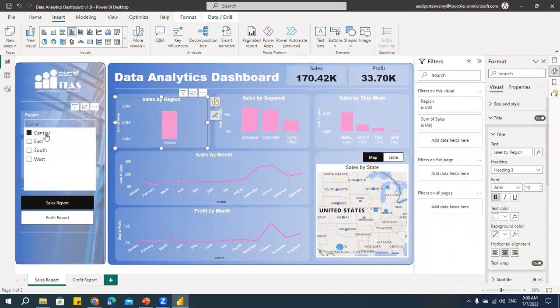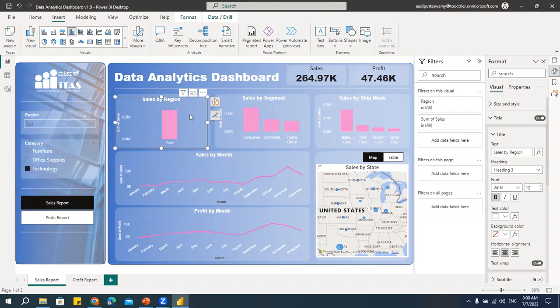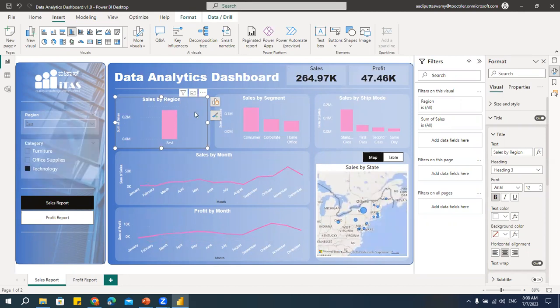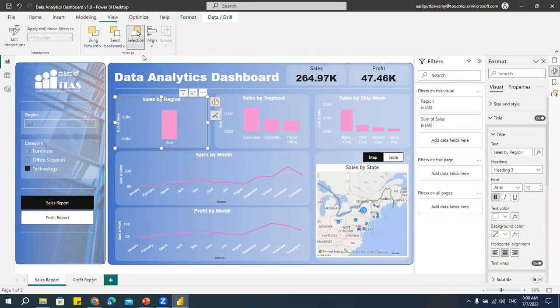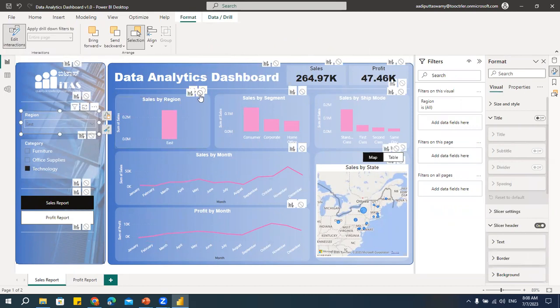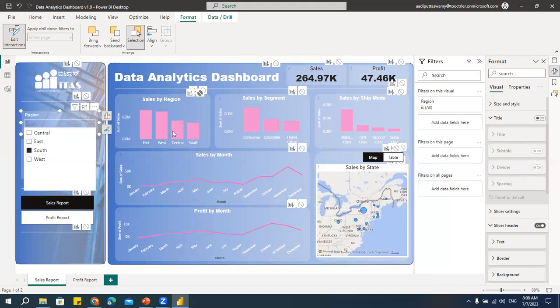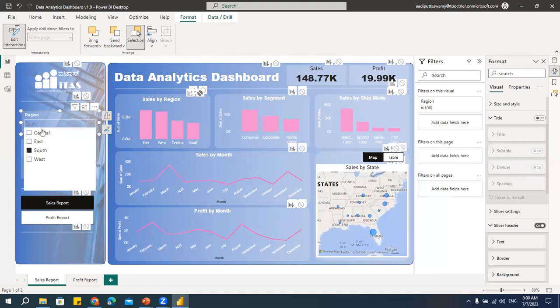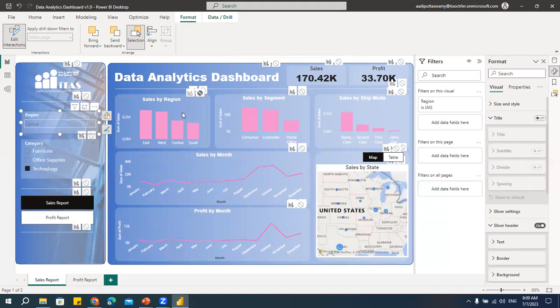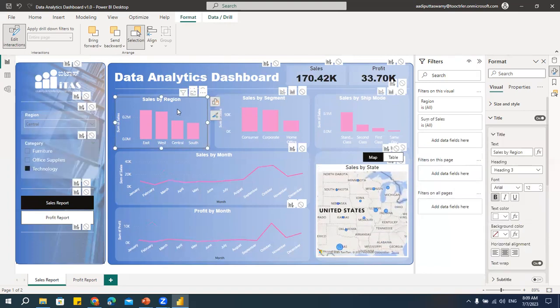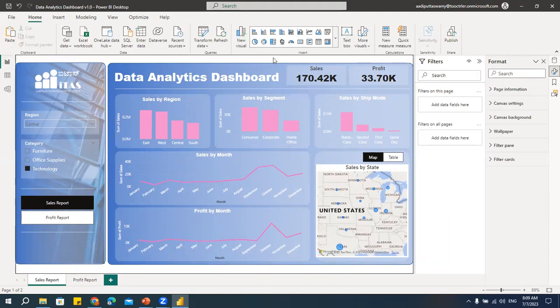So I don't want, when I select any of these options, this to change. This should be static. So how to do that? What I'll do, I'll go to this format and say edit interaction. So here I'll get a lot of small icons. Say when I select anything here, let me click on this. I'll say none. See, now when I select anything, this will not change because anyways, this is a region actually. So if I select here, the region is getting filtered. I don't want this. I want this to be static. So we can use something like this. Okay. All right. Now I'll save this.